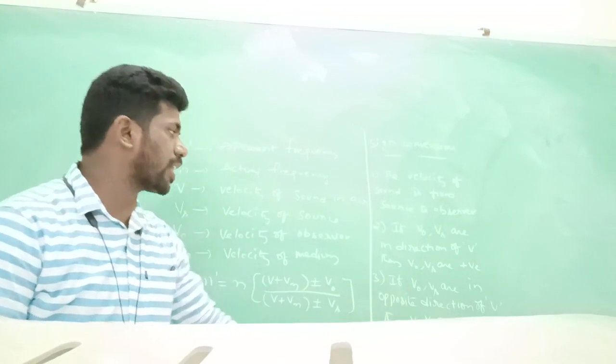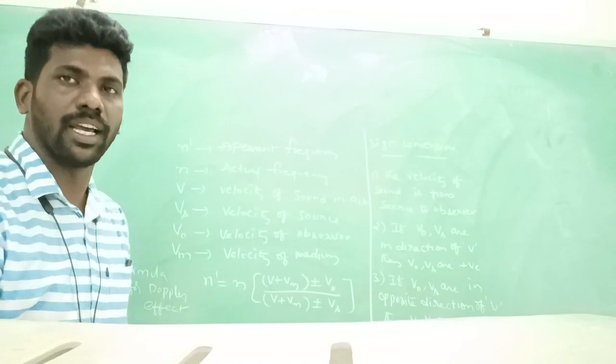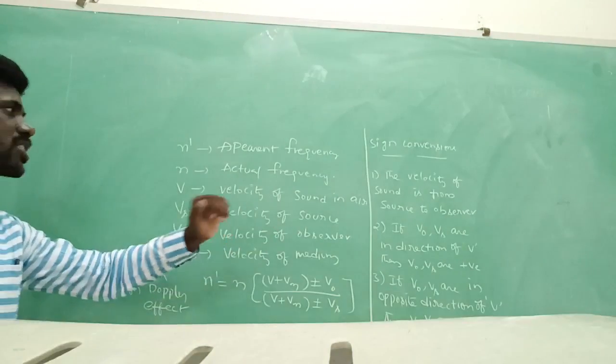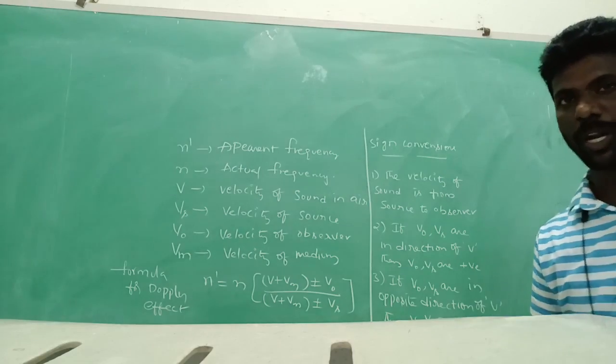If V0 and Vs are in the opposite direction of V, then they are negative. Very simple. The velocity of sound is always taken from source to observer. By these sign conventions, we can solve many problems on the Doppler effect.